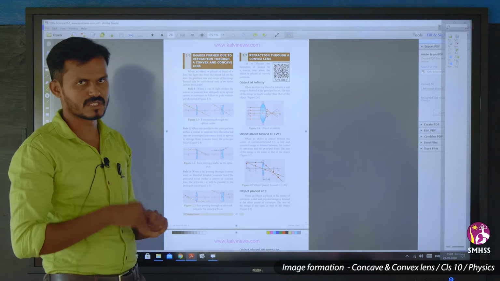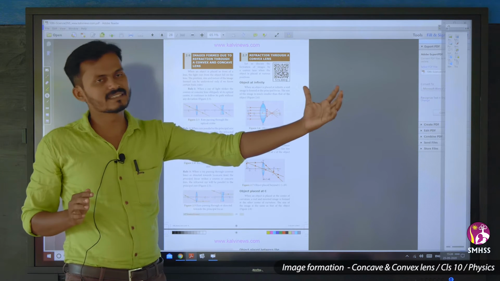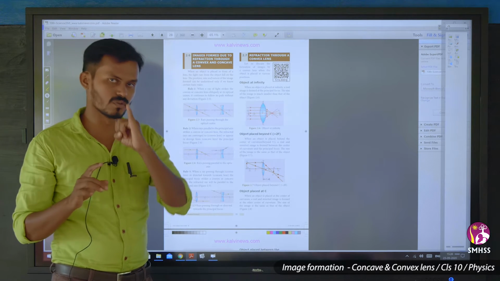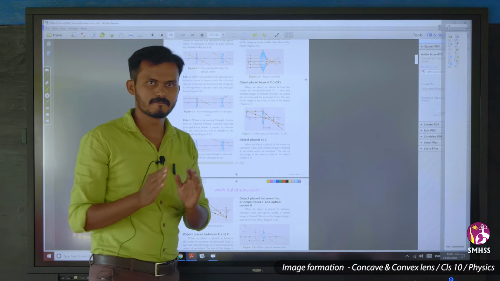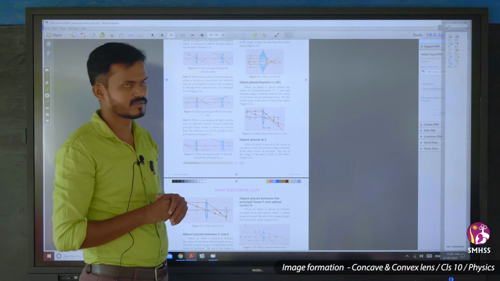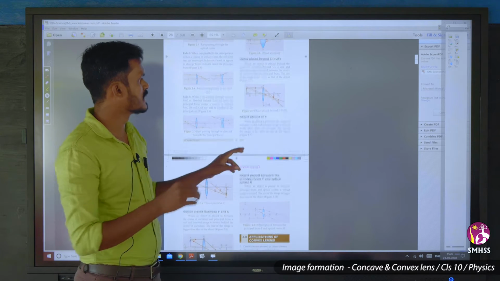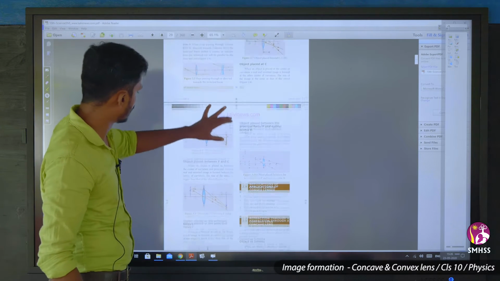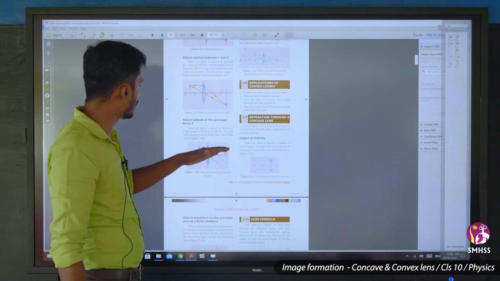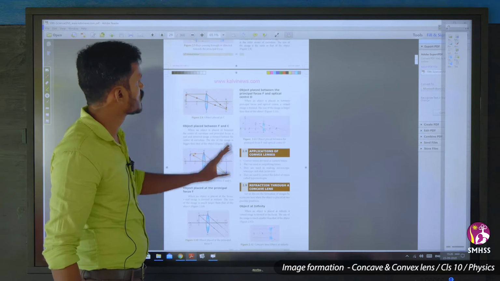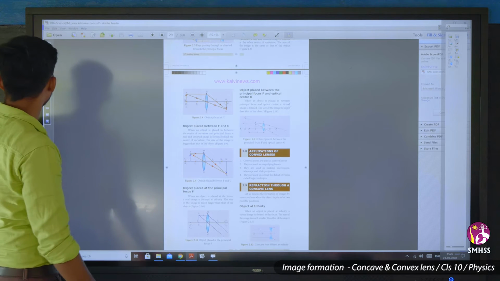There are 6 different positions. See first, when an object is at infinity, ஒரு convex lens இருக்கு, infinite distanceல ஒரு object இருந்தால் அதனுடைய image எப்படி தெரியும்? So first distance is at infinity. When the object is placed beyond C, that is greater than 2f. So C க்கு முன்னாடி வச்சிருக்காங்க, beyond C. Next object is placed at C, and next one is object is placed between F and C. Next object is placed at the principal focus, and next one is object is placed between the principal focus and the optical center.